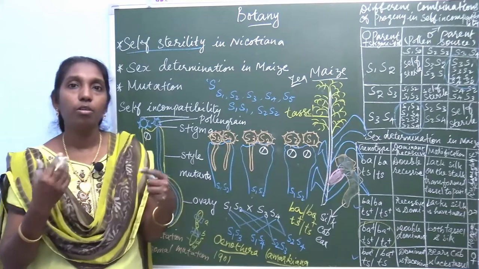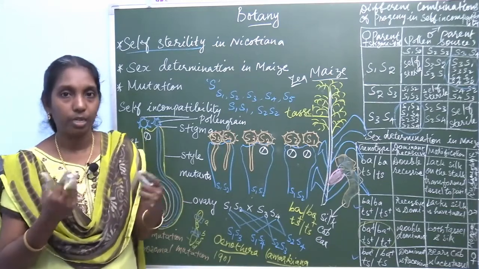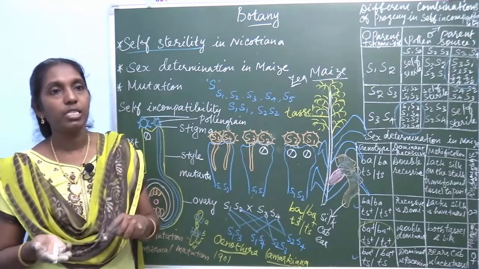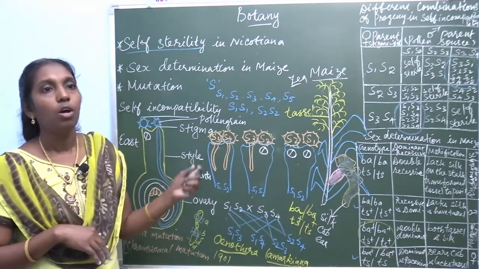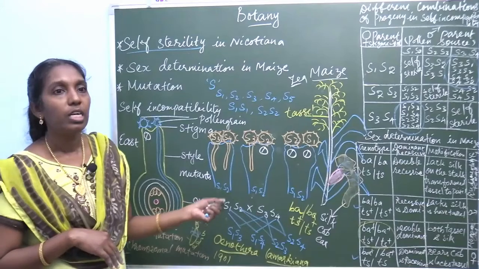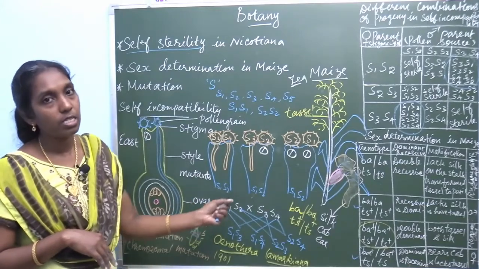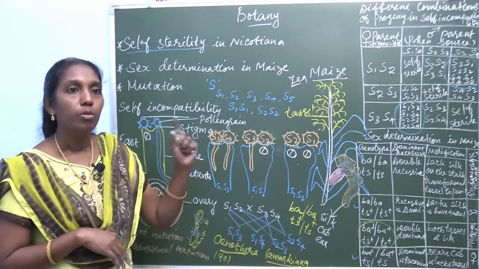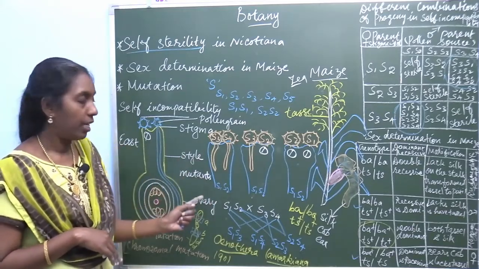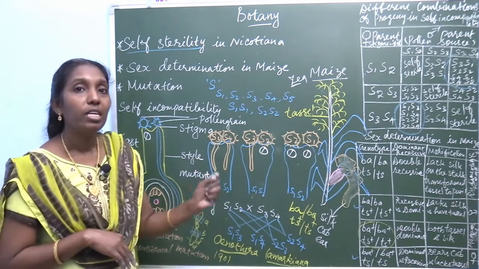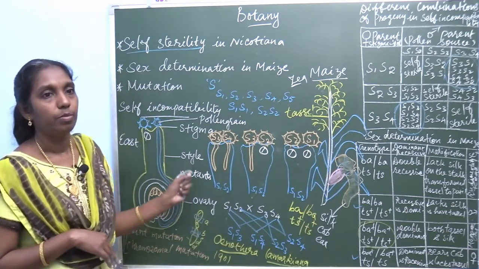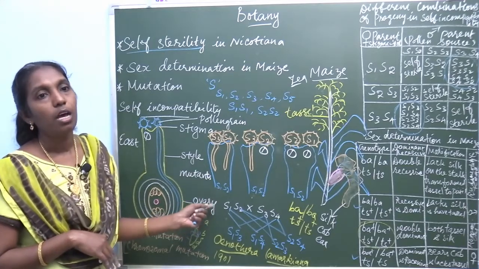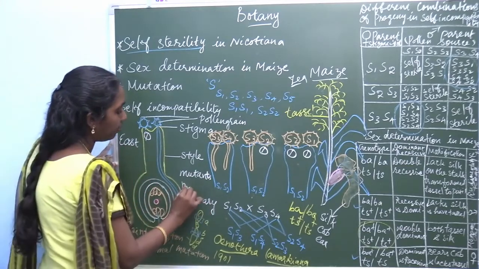Mutants are the new variety, new form, new character, developed by means of mutagenic agents. The process of forming mutants by mutagenic agents is called mutagenesis, and the organism developed is called mutagenized.